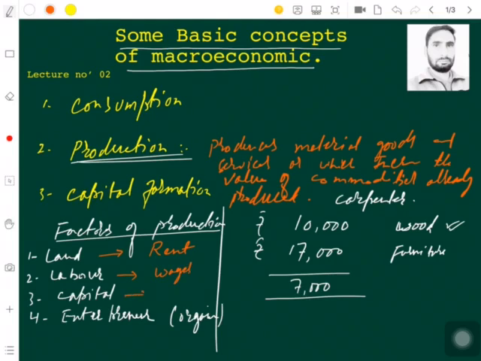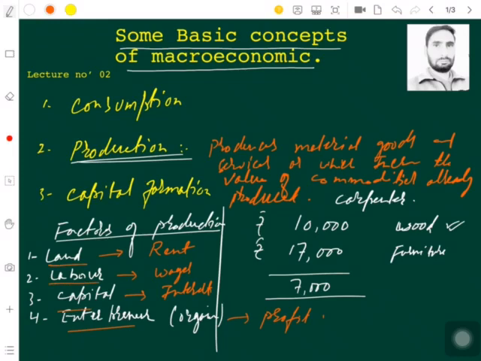For capital we say interest. And for entrepreneurship we would put it like profit. So these are the rent, wage, interest, profit. These are the factor payments which are being fetched by these factors of production. So these factors of production are put together and production takes place. This was the first concept we were talking about.